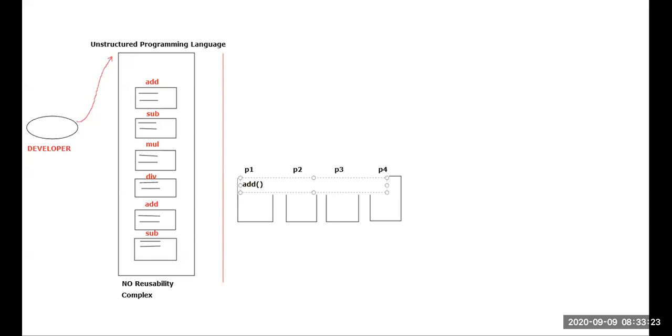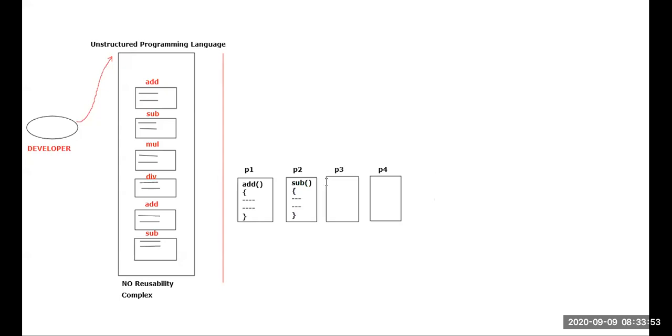That is the reason they will store that piece of code within this add function. They will consider one format. That format is referred to as what? A function. I'll just tell this happens to be the add function. Within this add function, they'll write that piece of code. Similarly, if they want to perform subtraction, they'll create a sub function. Within that sub function, the developer will write that logic, whatever logic I have told.